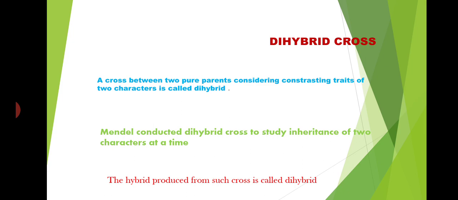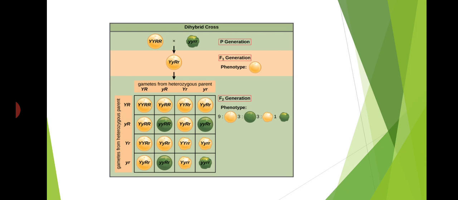Example: Mendel selected two characters, that is cotyledon color, yellow and green. Yellow is the color of the cotyledon and green is the color of the seed. Both of these characters are dominant. Another pair of contrasting characters is the round and wrinkled shape, where round is the dominant character and wrinkled is the recessive.